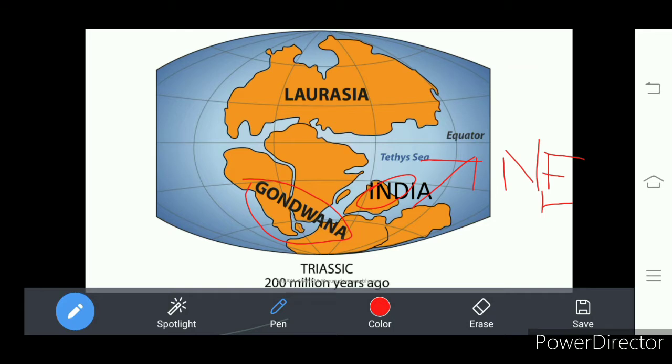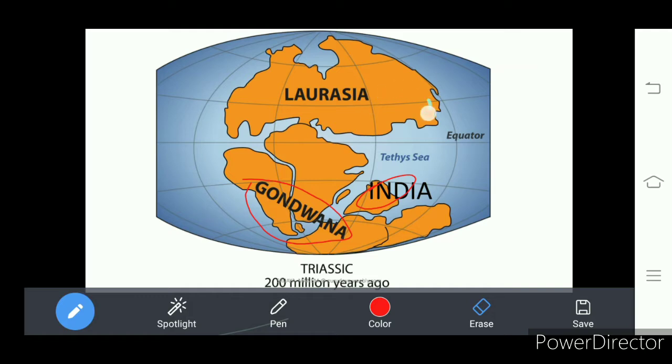It clashed with the Eurasian plate that was a part of Angara land or maybe Laurasia.